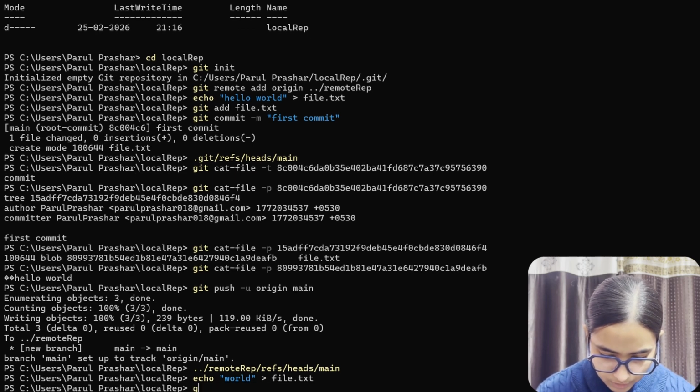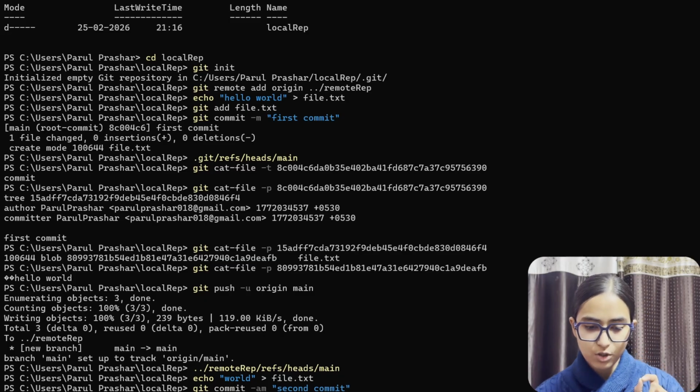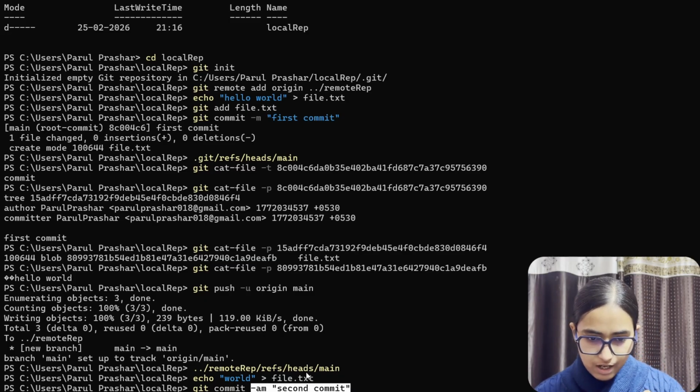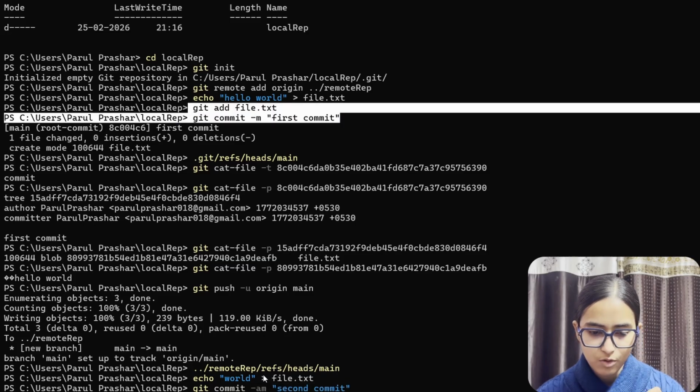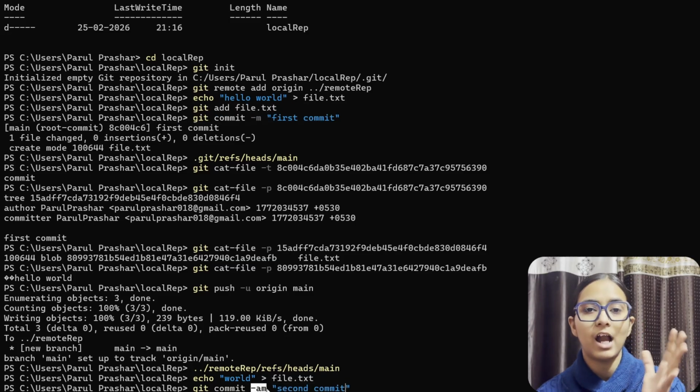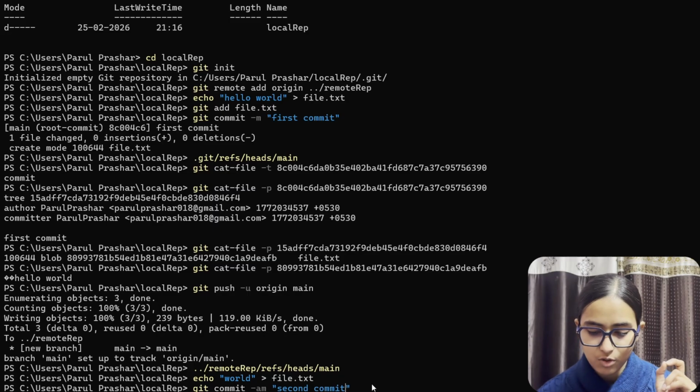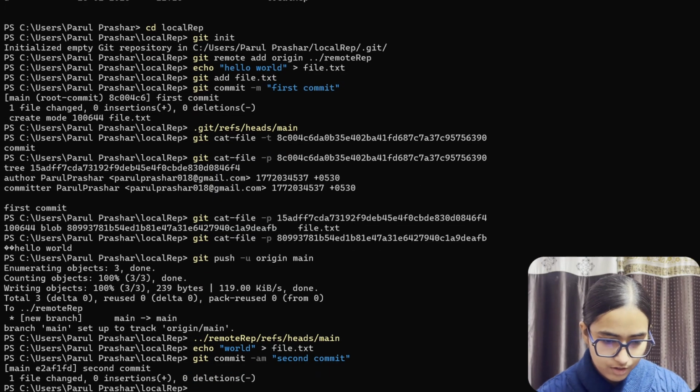Now git commit -am "second commit". If you don't know how I wrote this, earlier I had written two different commands, first add then commit. So -am is a shortcut of add and message in one single statement, so this is how I used it. So you have done that.